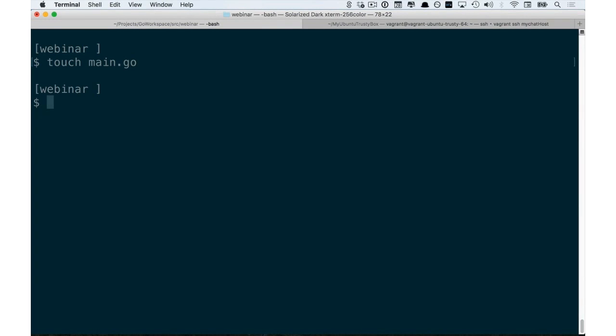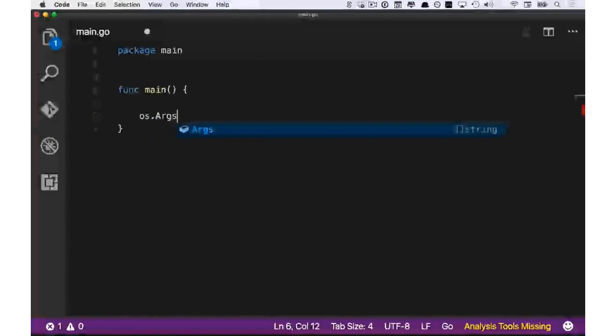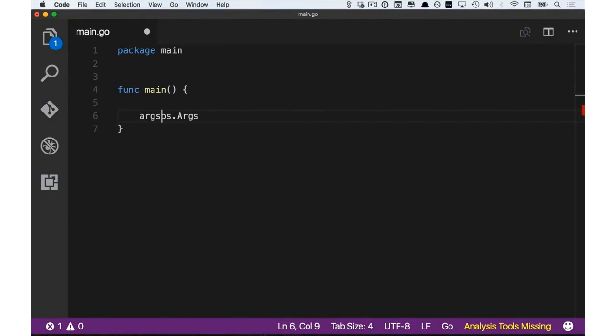Then, using Visual Studio Code, we're going to open that file. Visual Studio Code is my preferred text editor for writing Go programs. So we declare the main package and the main function. Now the first thing that we're going to do is read command line arguments passed by the user. So we're going to use os.Args to read the arguments and assign it to a variable args using automatic type inference with the := sign.